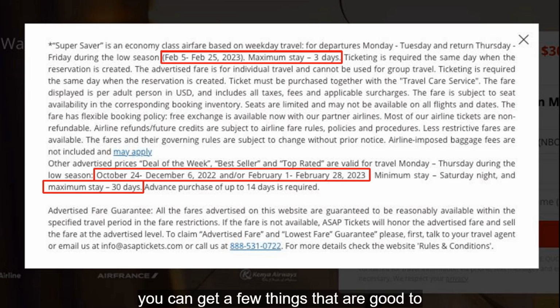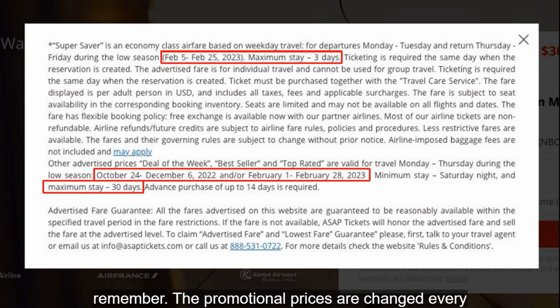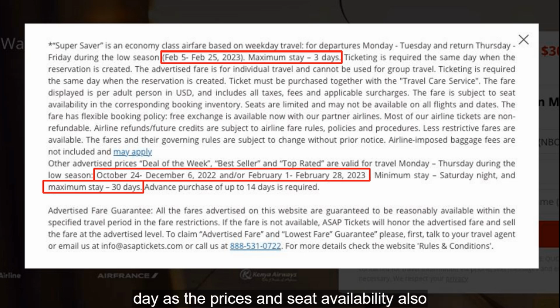A few things that are good to remember. The promotional prices are changed every day, as the prices and seat availability also change every day. That is why all these prices are good only for 1 day, and if a client is willing to get a low promotional price, and is ready to go with all of its requirements, he or she would need to book the ticket on the same day.